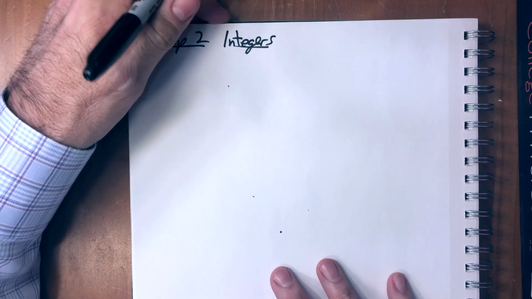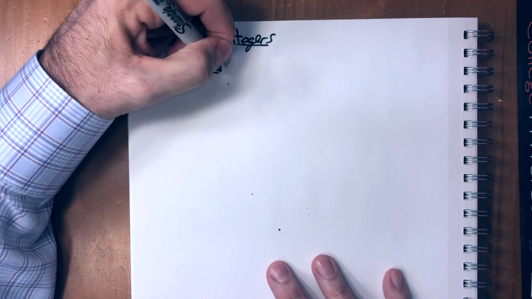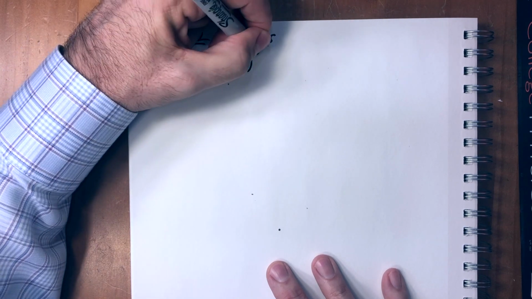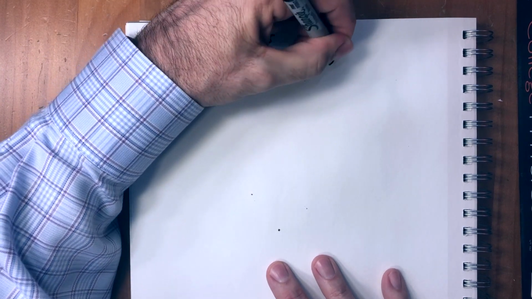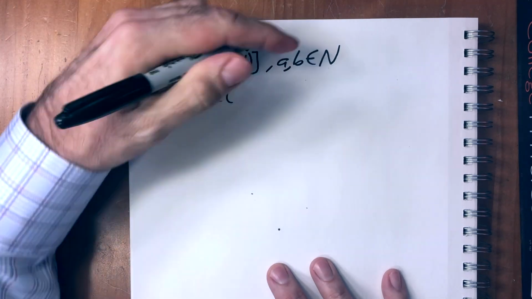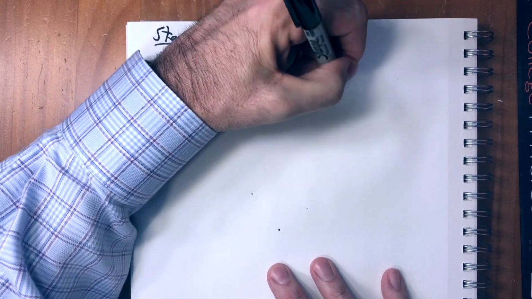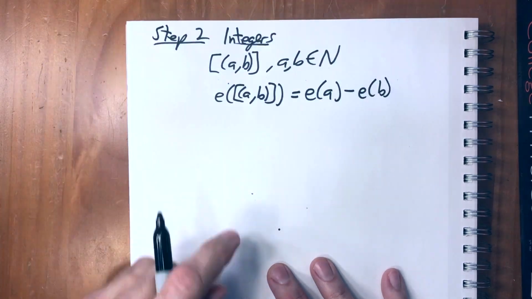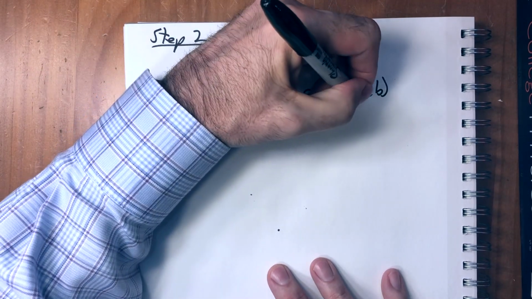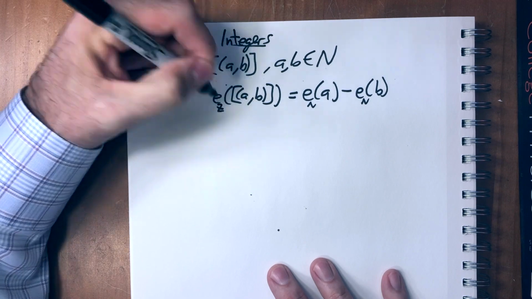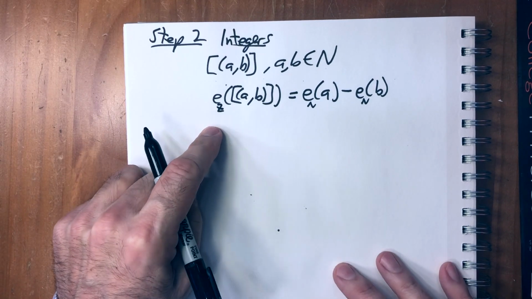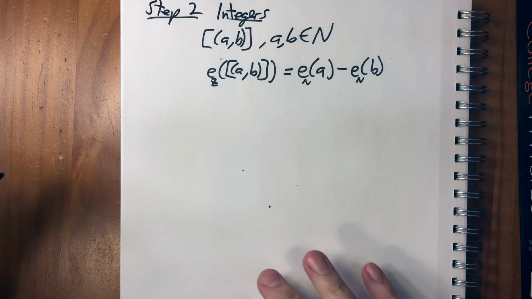So you remember the way we constructed the integers was as equivalence classes of any two natural numbers a and b. And so we embedded them into the reals in this way. So for any one of these, you just subtract them. And again, this is the natural number embedding, and this is the integer embedding. Okay, this again we defined before.